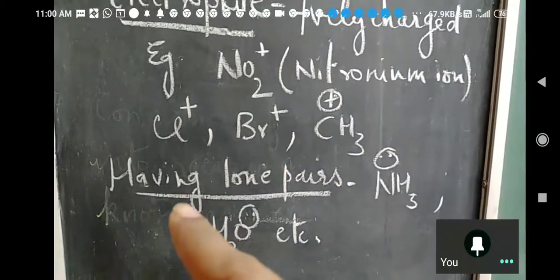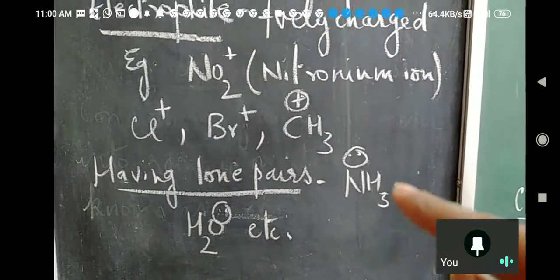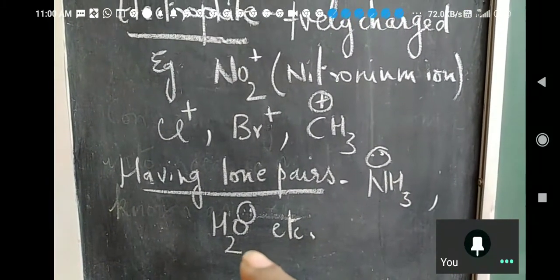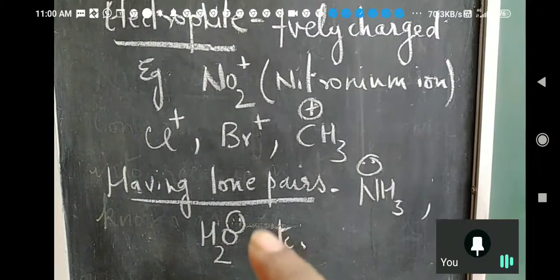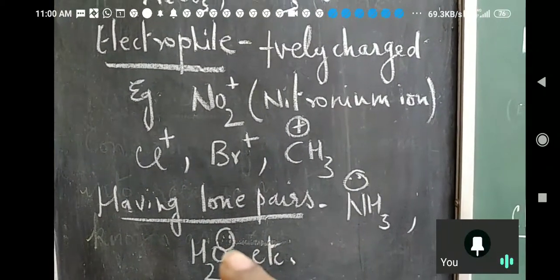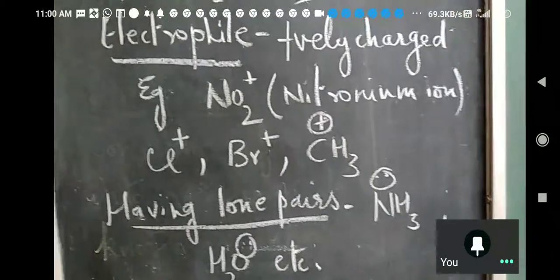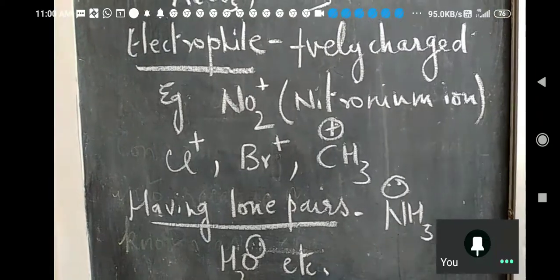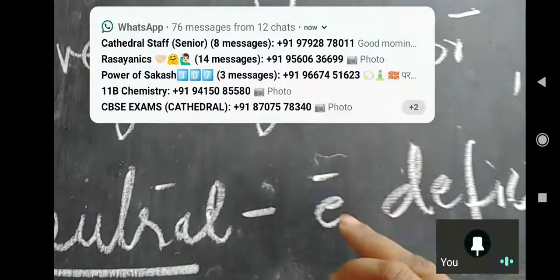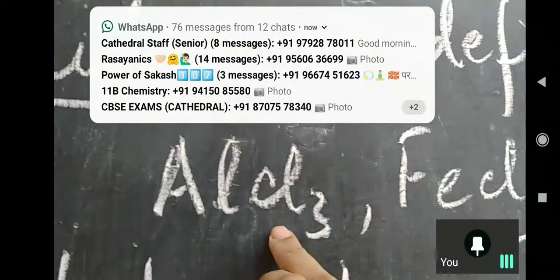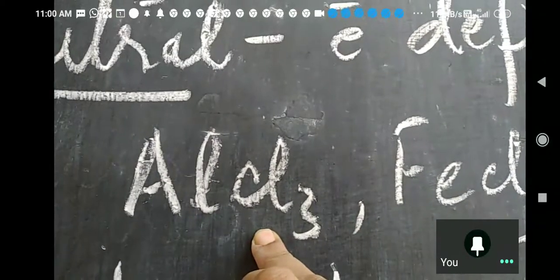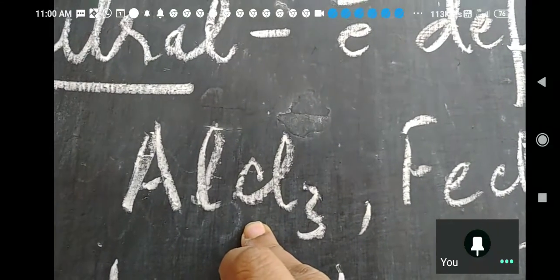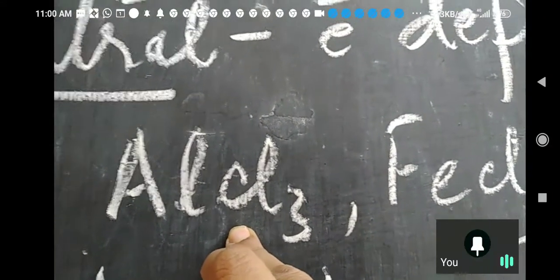Then last, even those having lone pairs like ammonia, water, will also behave like an electrophile or nucleophile. Correct this: they will be looking around for electrons because their octet is incomplete.